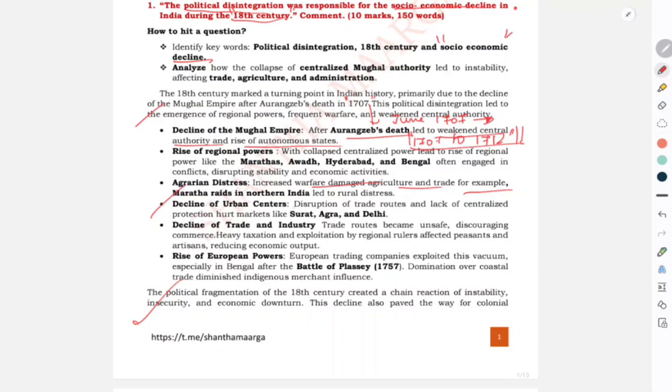Next, the decline of urban centers. Disruption of trade routes affected them; there's a chain link. When agrarian distress was happening, there was a decline of urban centers because of the disruption of trade routes. There was no central authority that could protect the trade routes from theft or give royal protection.